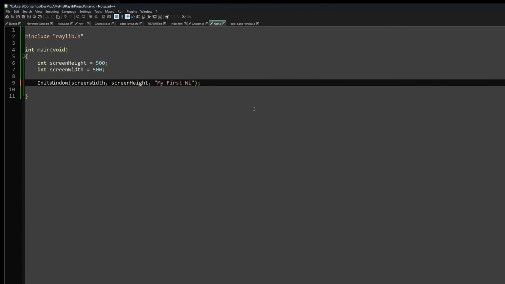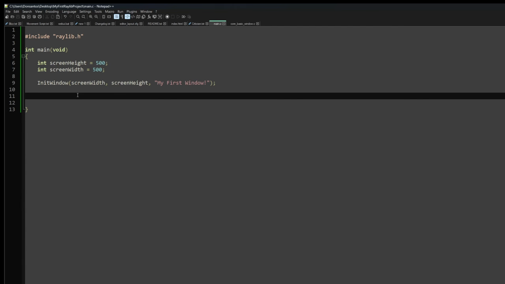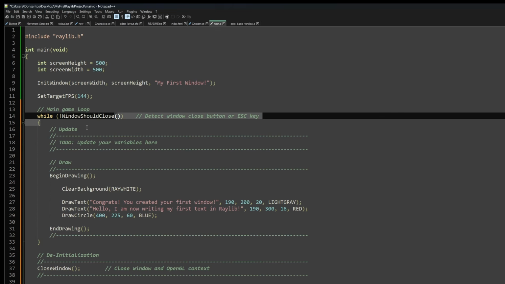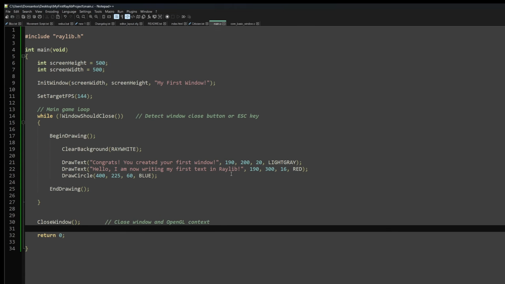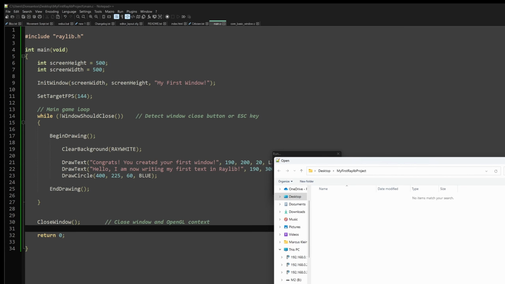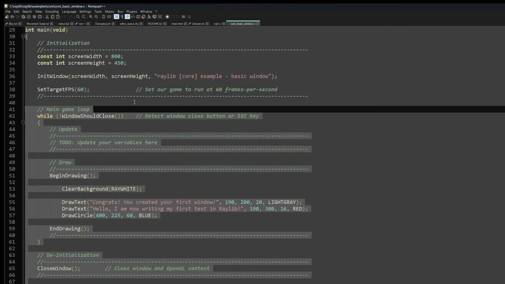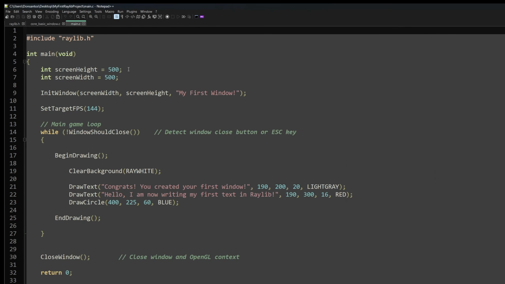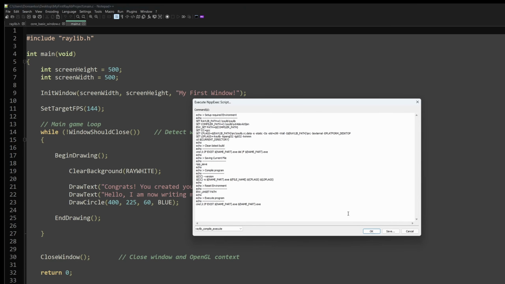My first window. Yay. Set the FPS to, well, my monitor is 144. So main game loop. Yep. So while the window should remain open, draw a white background and some text. Sure. Now, obviously, I can't run it. Executable file. There's no executable. Okay, let's go to my folder and drag in the main C and execute this.